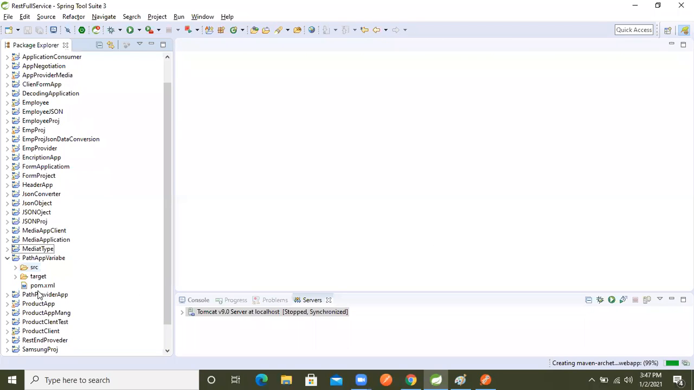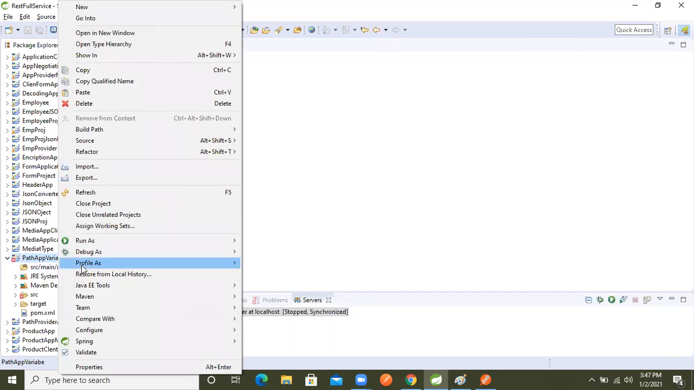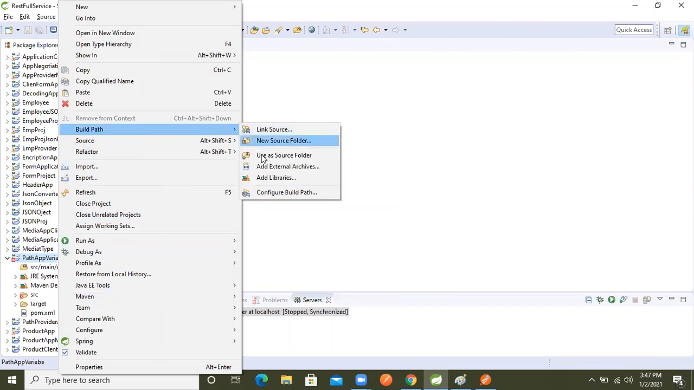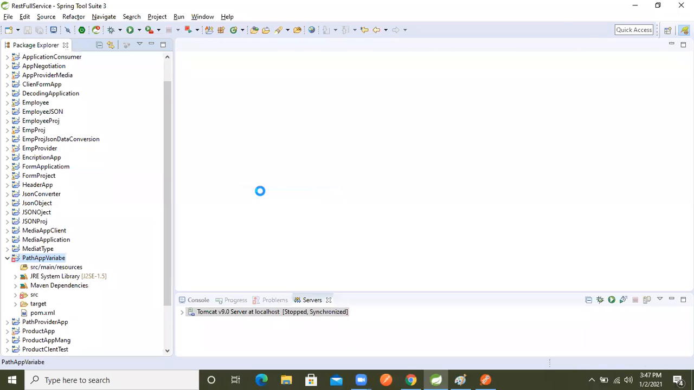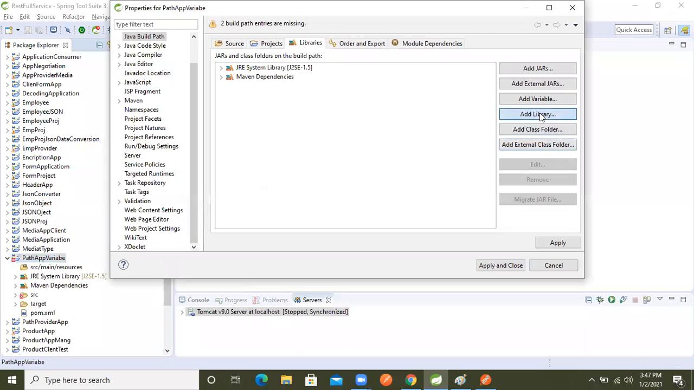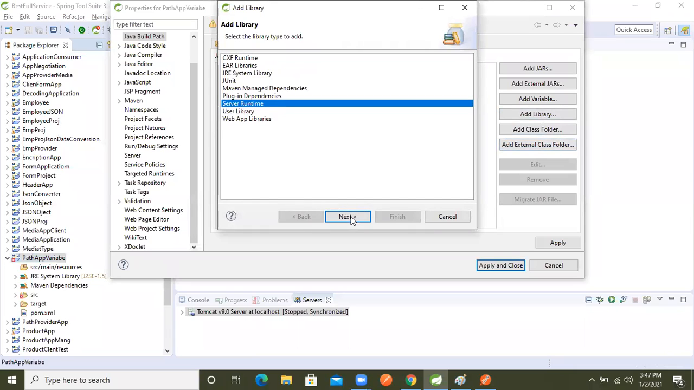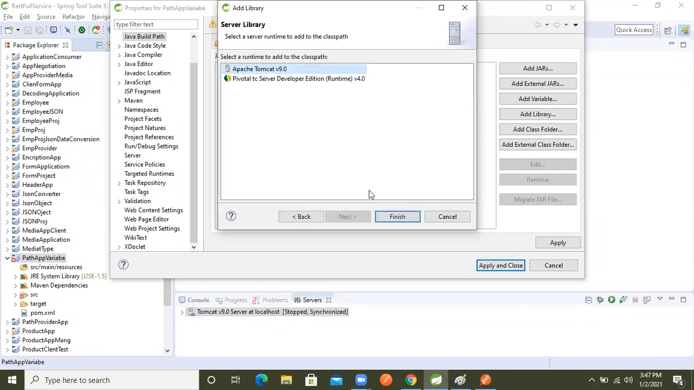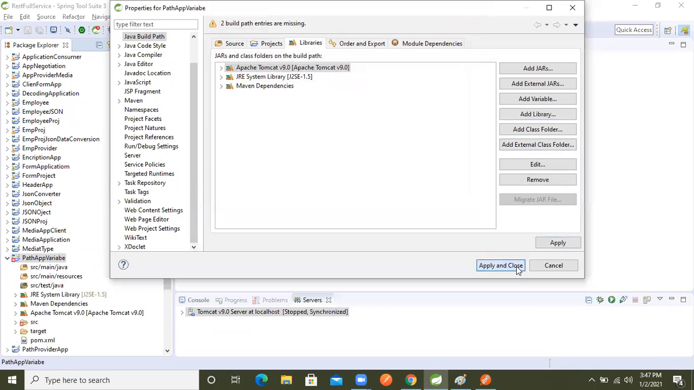In the initial application, I said that if we want a working directory, what we will do is right click on the project. Now we will go inside Build Path, Configure Build Path. In that we will select Add Library. In that, Runtime, next, now we will select Apache. Now finish, apply and close it, right?